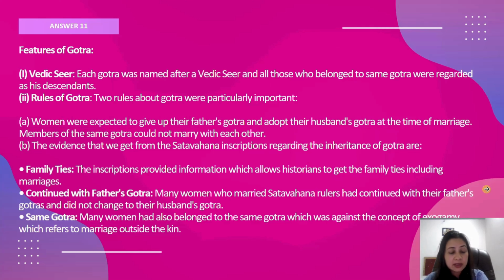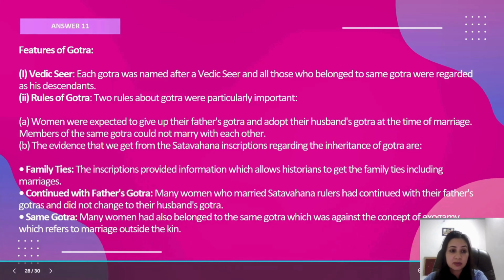Now you'll find that in Satavahan families, the women continued with the Gotra of their father. They did not change. So that's an exception. Women also belonged to the same Gotra, which was against the concept of exogamy. Fine. So the women used to marry a person with the same Gotra. Right. So this is the exception that we find amongst the Satavahans.